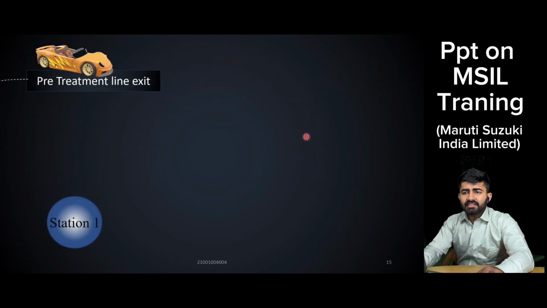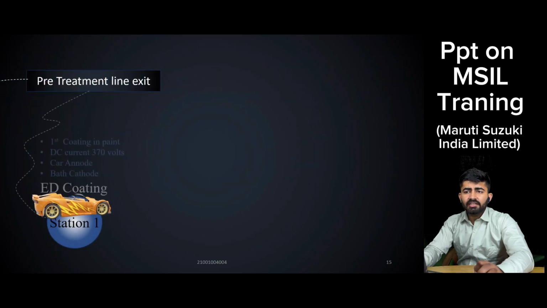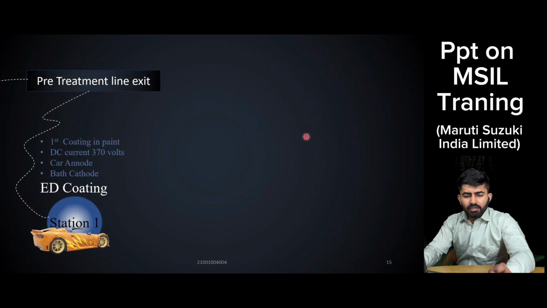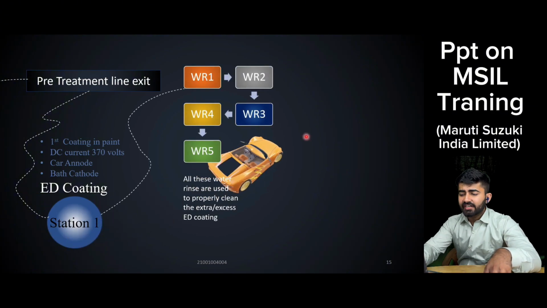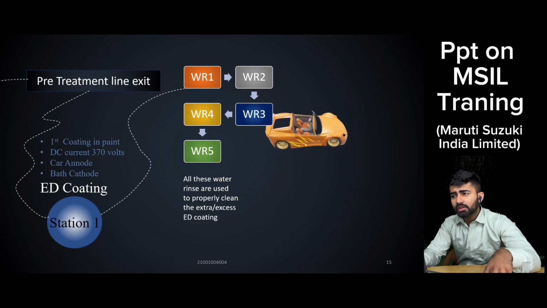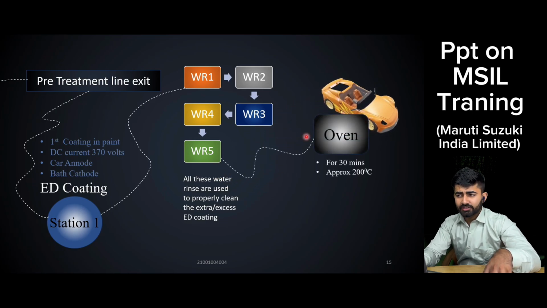Now coming to the next station 1, there ED coating is done. The car is dipped in an ED coat, electro deposition coat. The car is the anode and the bath is the cathode. The DC voltage is 370 volts, and that is the first coating of paint on the car. These all 5 are water rinses to remove the extra ED coat. Now the car is sent to the oven for approximately 30 minutes at 200 degrees Celsius.